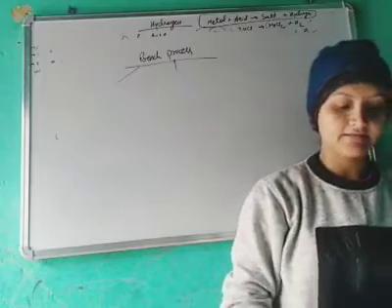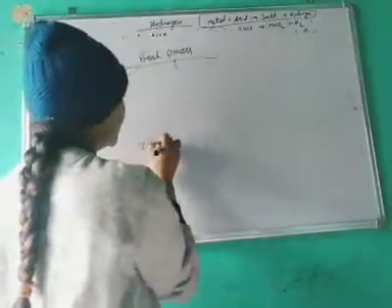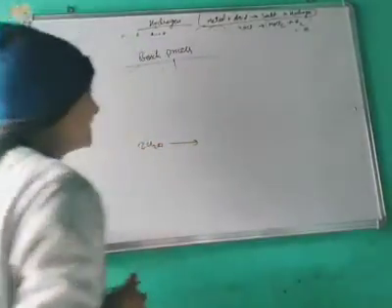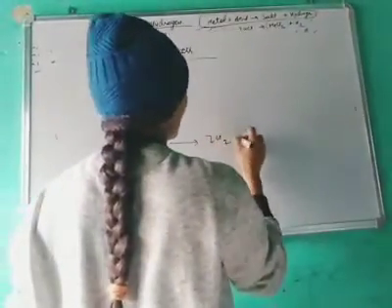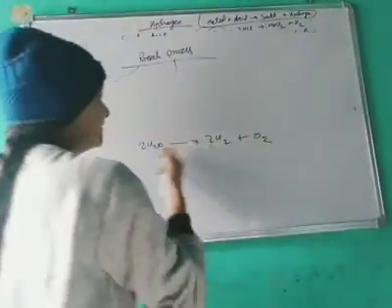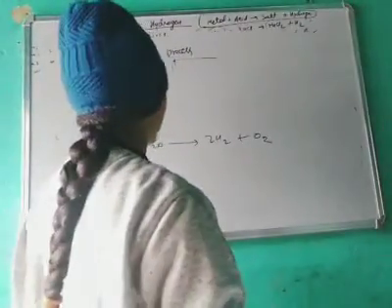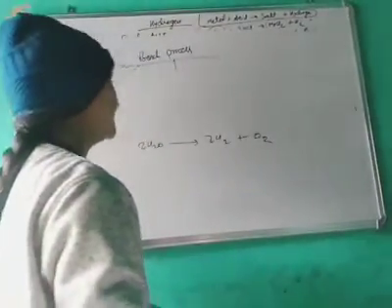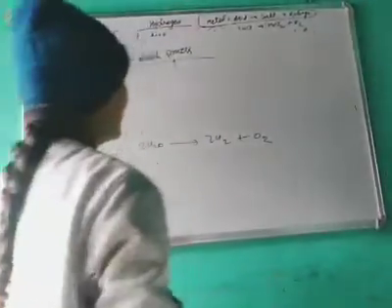Next, one more industrial method is electrolysis of water. If we electrolyze water, it will directly break down into 2H2 plus O2. Another reaction is with CH4, which is rich in hydrogen.